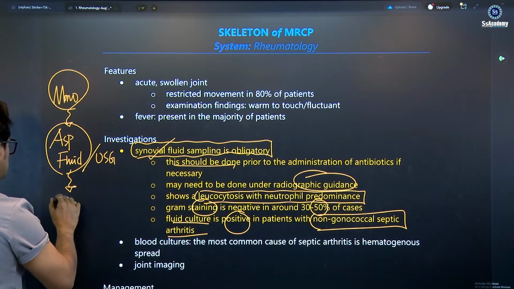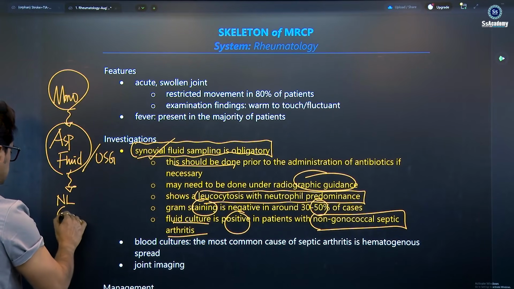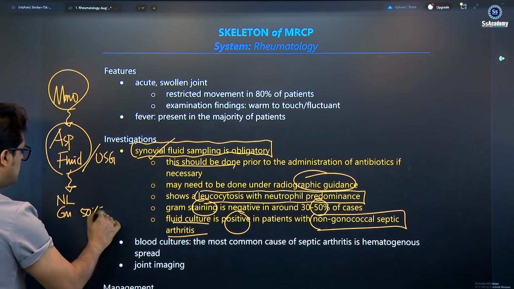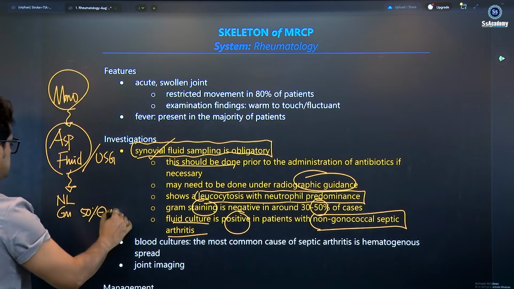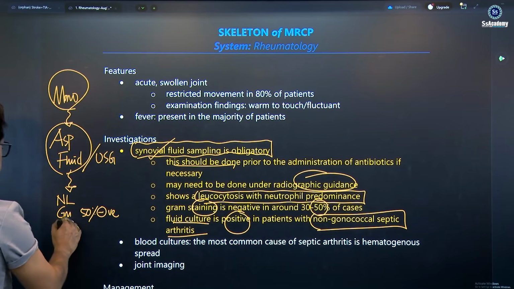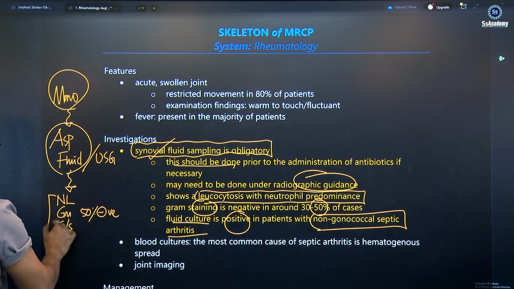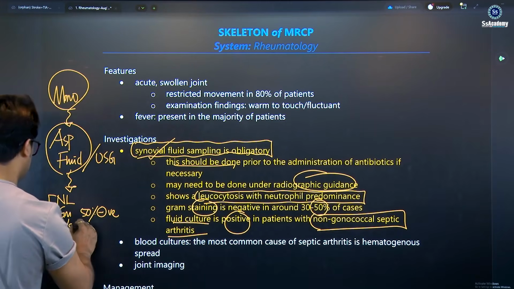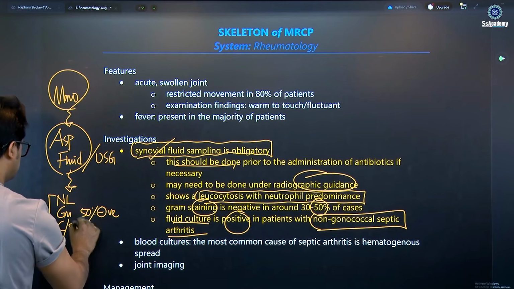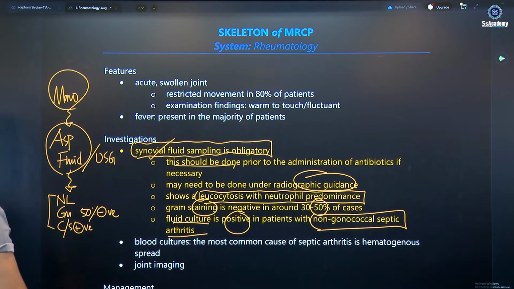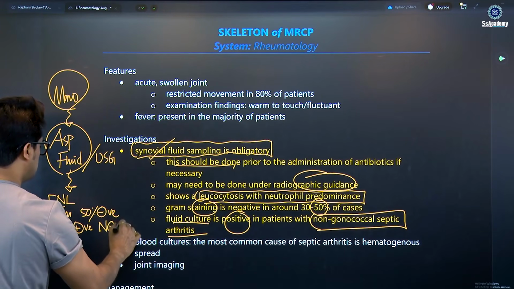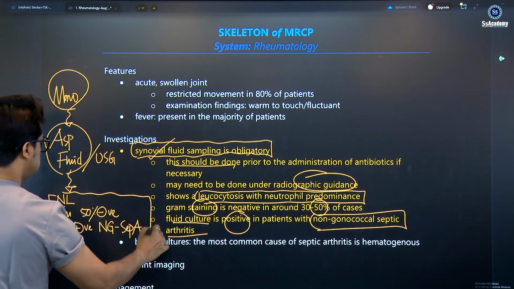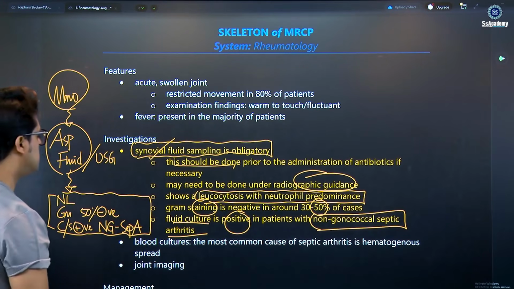There we can expect neutrophilic leukocytosis, and we have seen the Gram staining. This is important: 50% of cases can be negative, so we can get nothing actually. The fluid culture is important. Fluid culture will be positive in patients with non-gonococcal septic arthritis. If you do the culture, we can get the non-gonococcal septic arthritis. These are some pitfalls and positive things that you need to know, my dear.